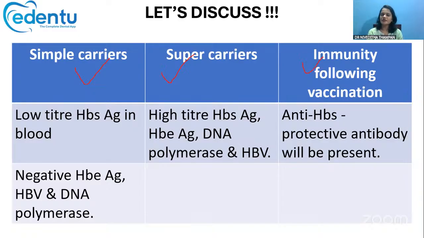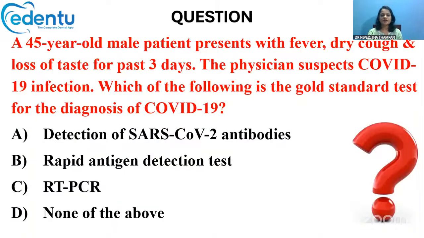Anti-HBs is the protective antibody that will only be present in persons after vaccination. So the question was, this HBs antigen is present in which persons? It will be present in simple carriers and super carriers and not in persons following vaccination. All right. Next question.